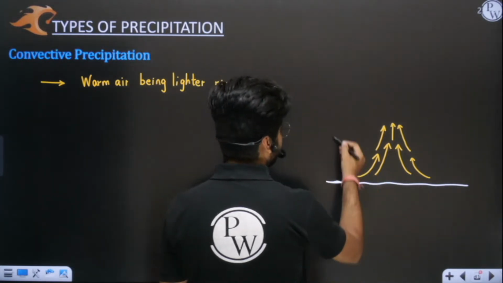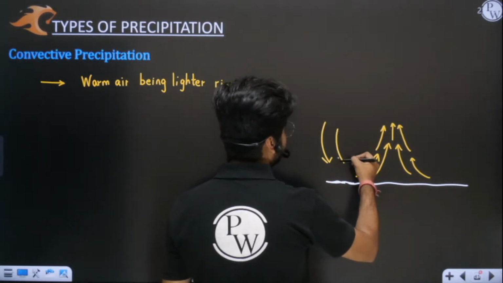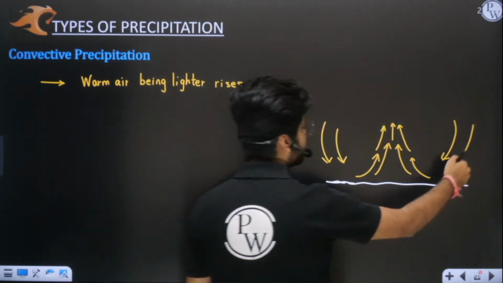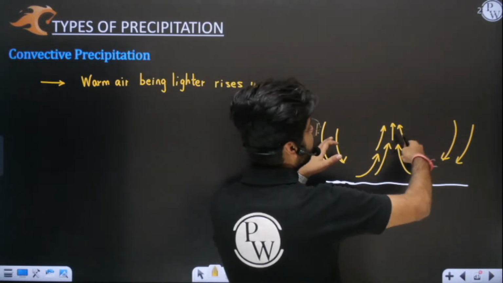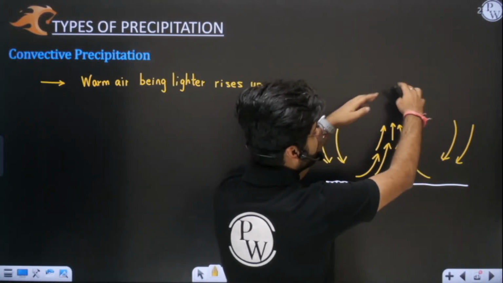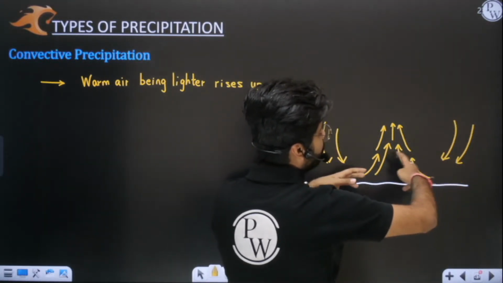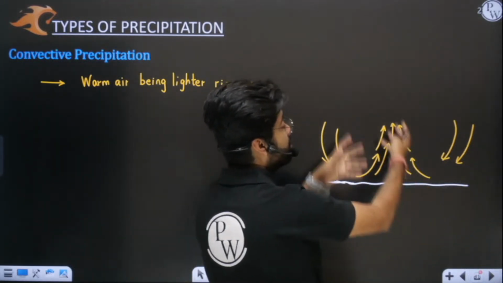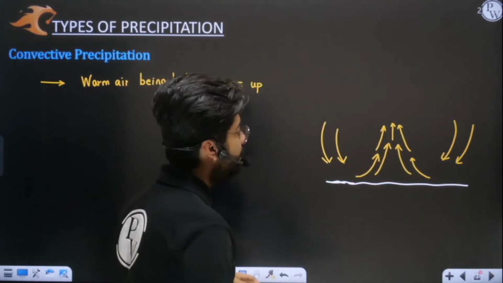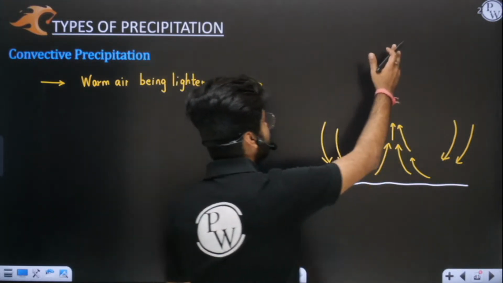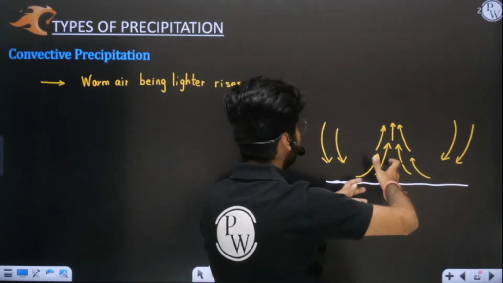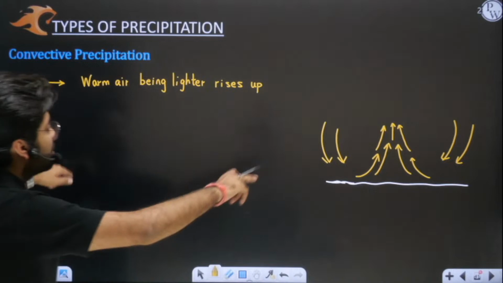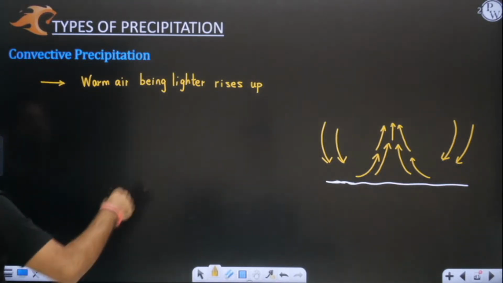Wait a second. Air from the sides will start coming inside. Yes or no? The air from the side which is colder will start coming inside. Again, when this air rises, the colder air from the side will come inside, and again it will get heated up. Then it will also go up again. Again it will get heated, start rising, and more air will come, which will also get heated up and start rising again. So like this you will see convection currents start to set up.